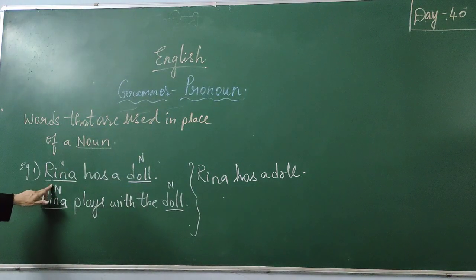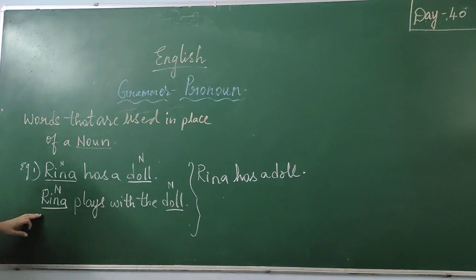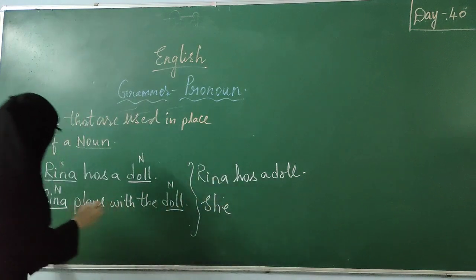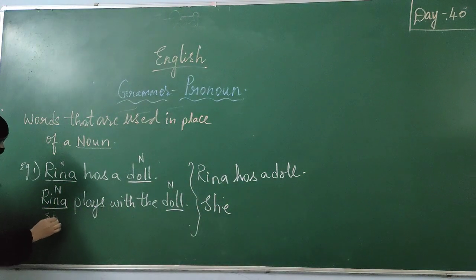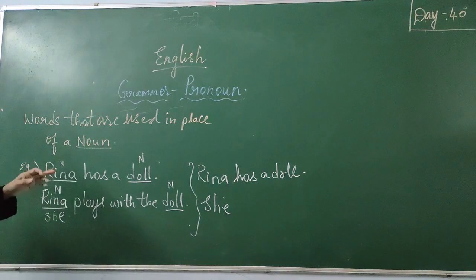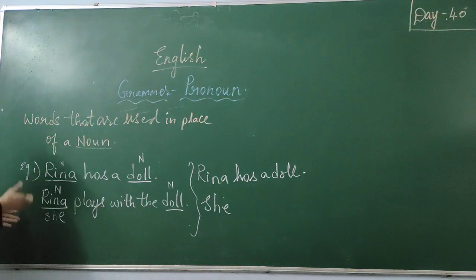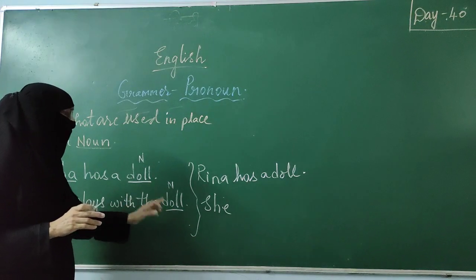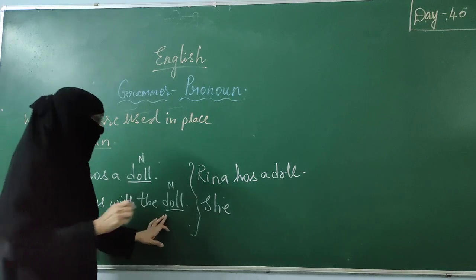In place of noun, I am not going to repeat Reena again. Reena is a girl. For a girl, we use she. Reena has a doll. In place of Reena, I use she. I am not repeating her name again. So Reena has a doll. She plays with the doll. Again doll is repeated. No need to repeat it again.